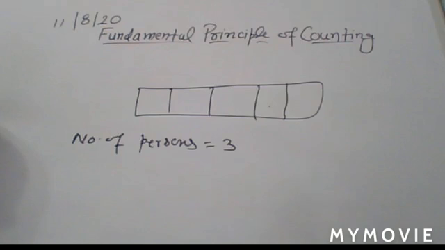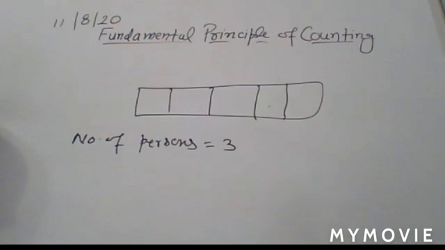This place can be filled in 6 ways, and the hundreds place can be filled in 6 ways. Why are you writing 6 ways and 6 ways here? Because repetition is allowed. Repetition allowed means the digit once taken can be repeated also. So that's why you write 6 ways and 6 ways, and multiplying these, you have your answer.